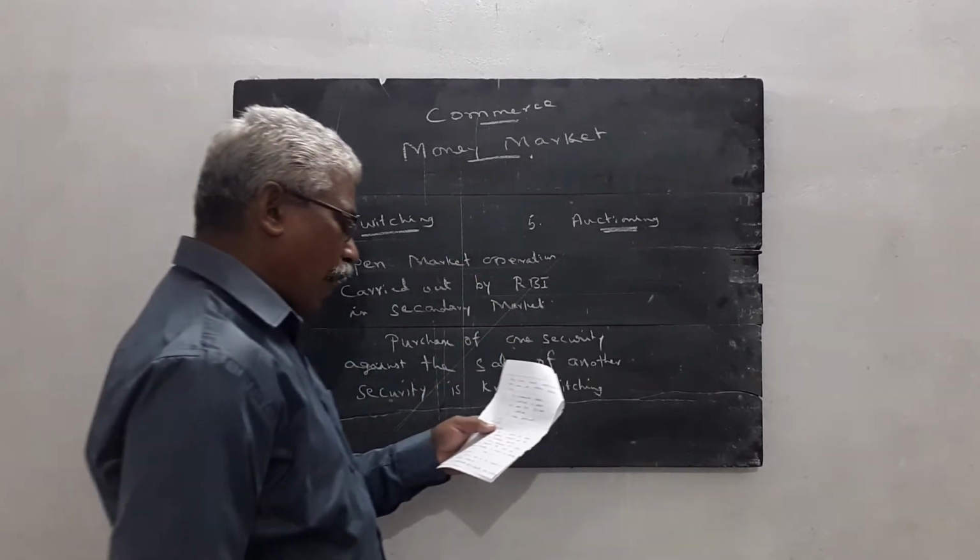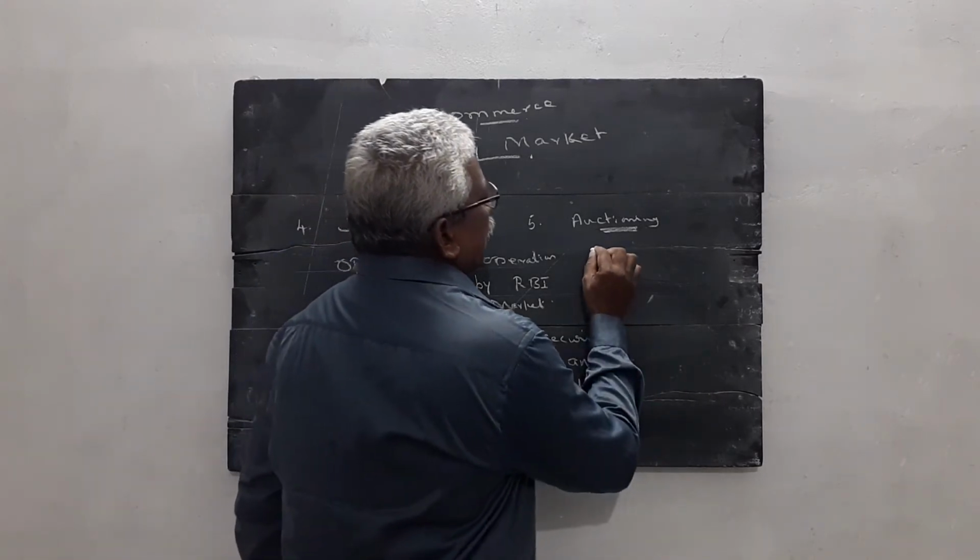Then, what is the meaning of auctioning?